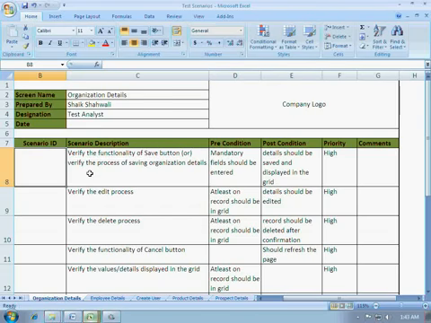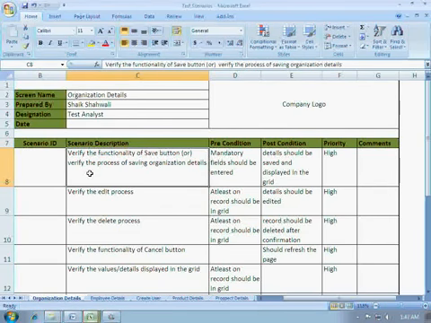We could write this scenario as verify the process of saving organization details. These both are one and the same. And the precondition for that scenario would be at least mandatory fields should be entered, and the post condition will be details should be saved in the database and displayed in the grid.